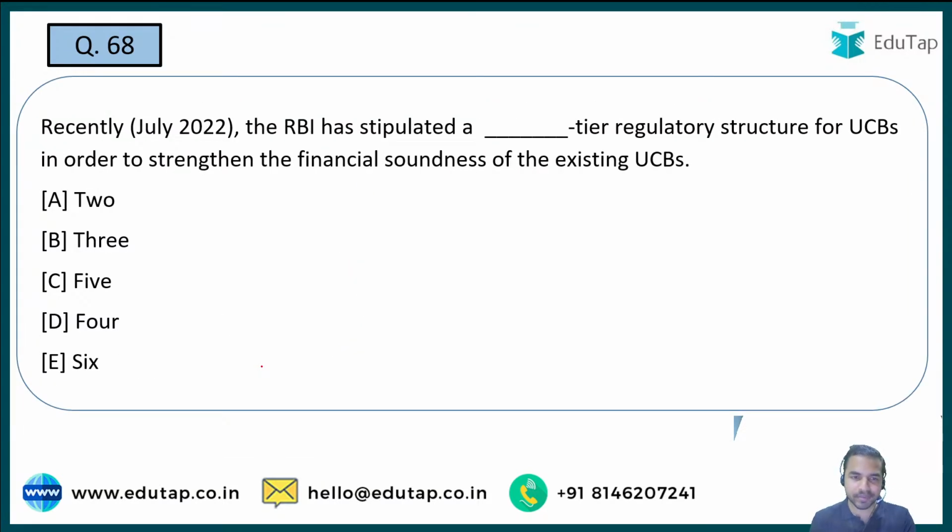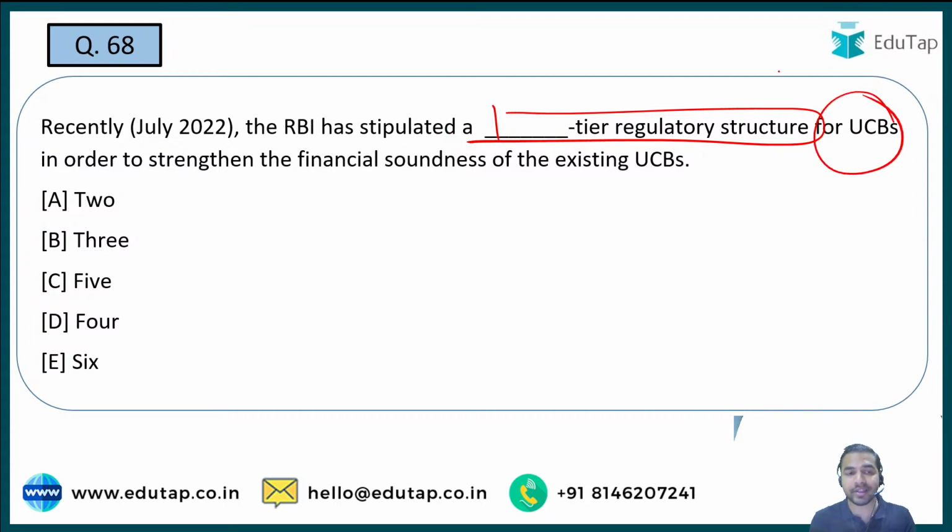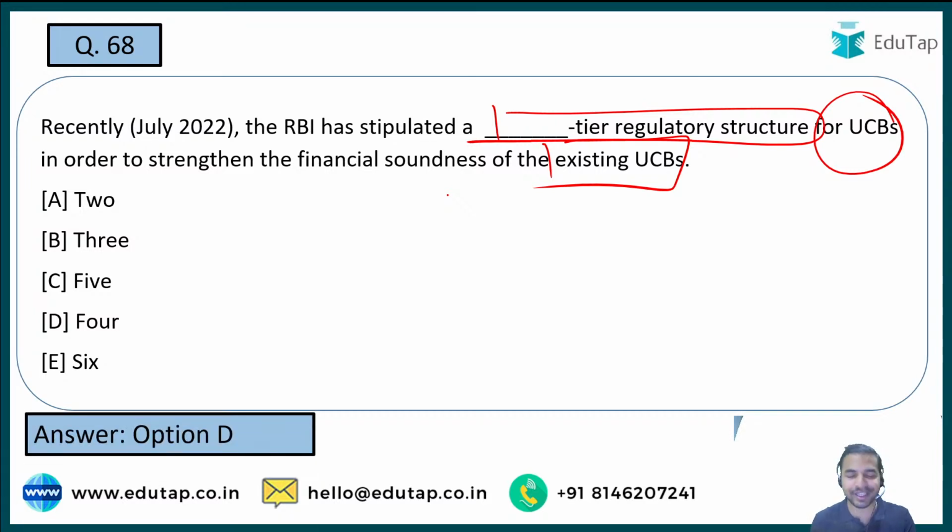So the next question. RBI stipulated a dash-tier regulatory structure. A very easy question, but a question which is really probable to be asked in the exam. तो RBI ने recently एक regulatory structure for the urban cooperative banks launch किया है in order to strengthen the financial soundness of the existing urban cooperative banks. So you're just required to tell me how many tier regulatory structure has been created by the RBI for these urban cooperative banks. And here the right answer is option D, that is 4.